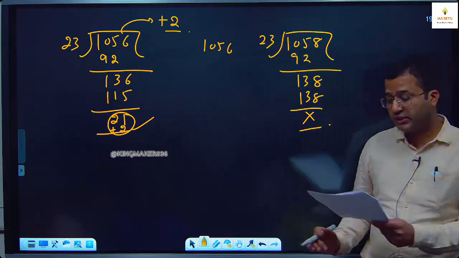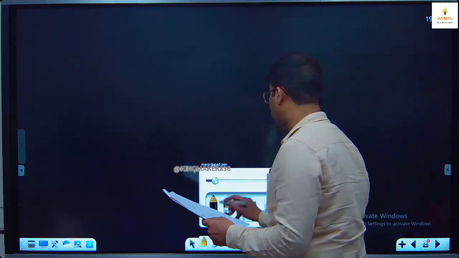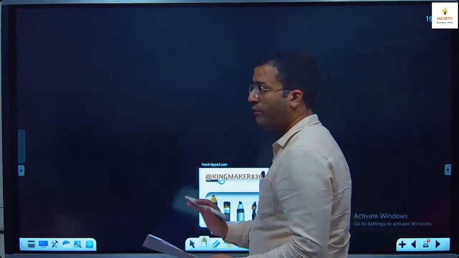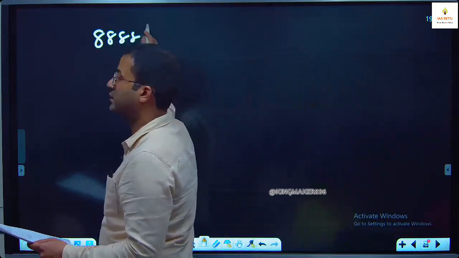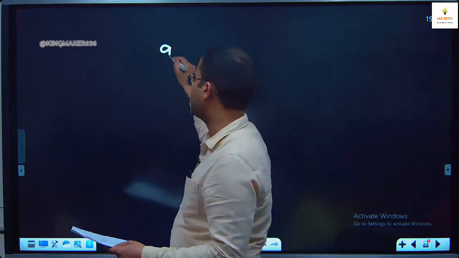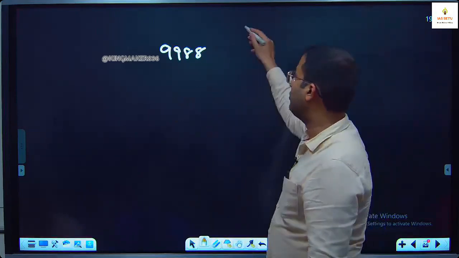Next is question number 2. The largest 4-digit number exactly divisible by 88. A common mistake students make is they see answer option D, 8888. But is it the largest 4-digit number? No. Answer options are available. Out of the answer options, you see the largest number available, 9988.